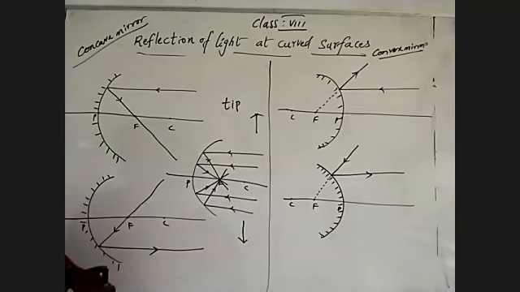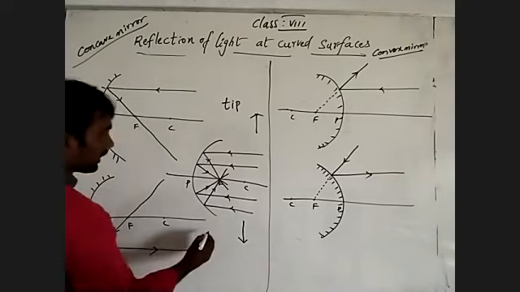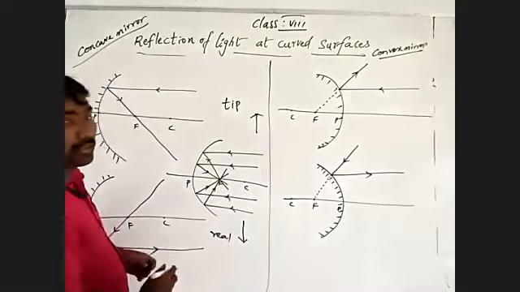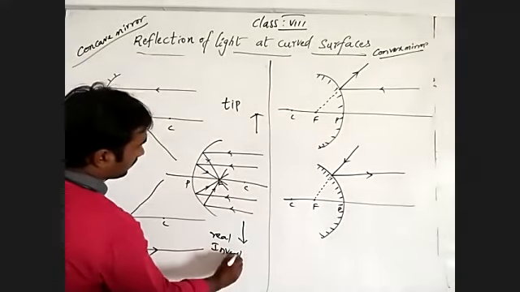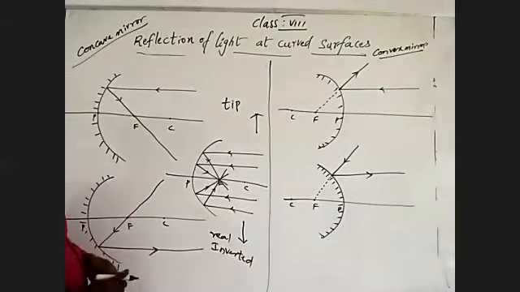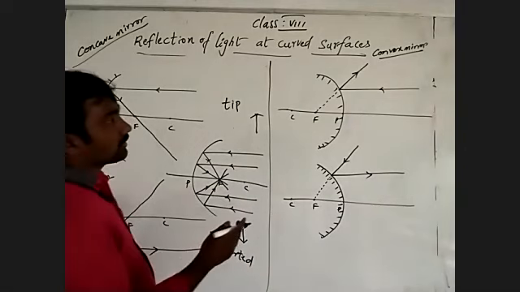In front of the mirror means we must use a screen. So the image which forms on a screen, that is what you call a real image. A real image forms inverted. Understand?